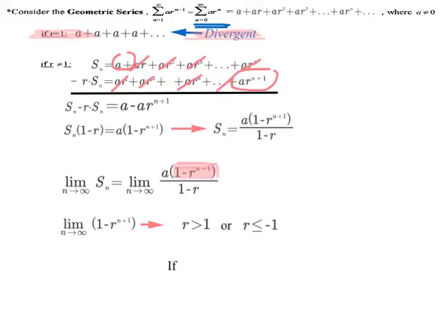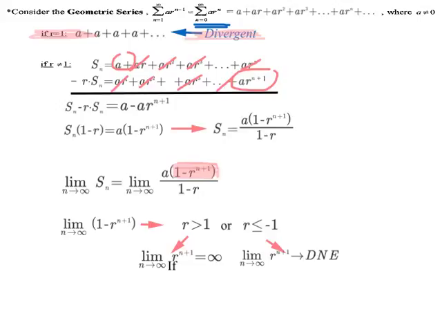Okay, if r is greater than 1, so I'm taking a number, even 2 or 5 or 3 halves, and bringing it to higher and higher powers, I'm going to have values approaching infinity. If r is less than or equal to negative 1, think about that. I have things that are alternately positive and negative, so my limit's just not going to even exist. So in either of these cases, if r is greater than 1 or r is less than or equal to negative 1, the limit as n approaches infinity of s of n will not exist, and in these cases, the series is divergent.